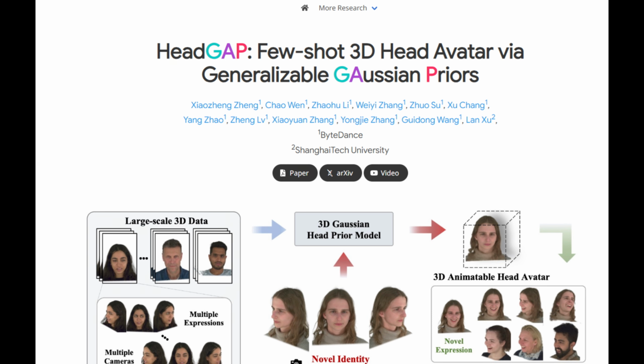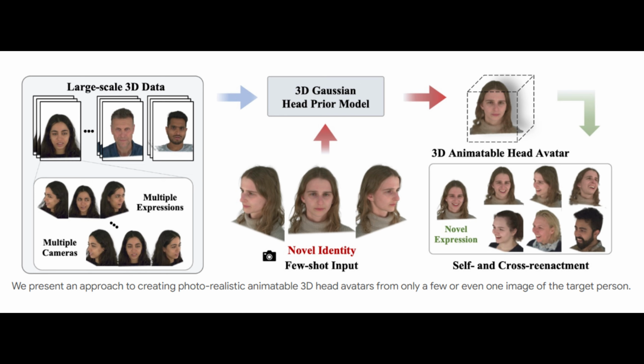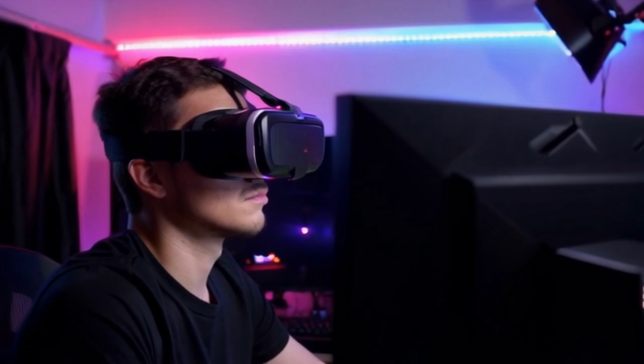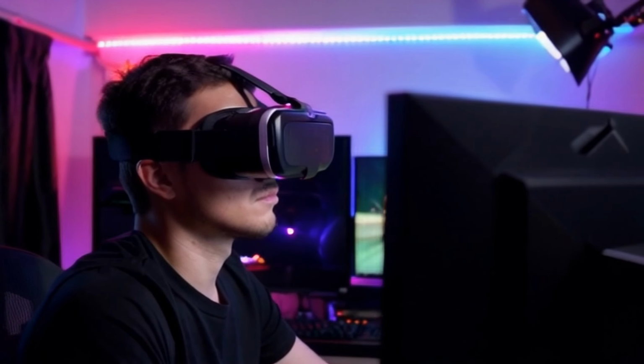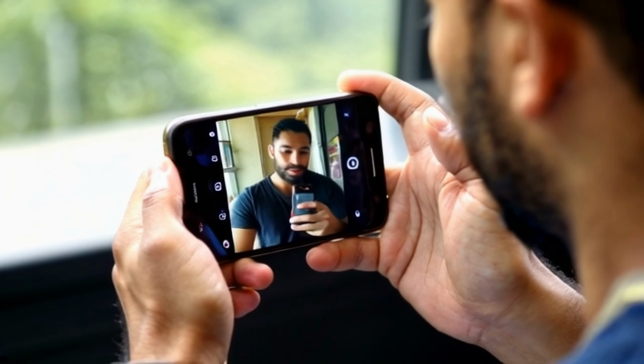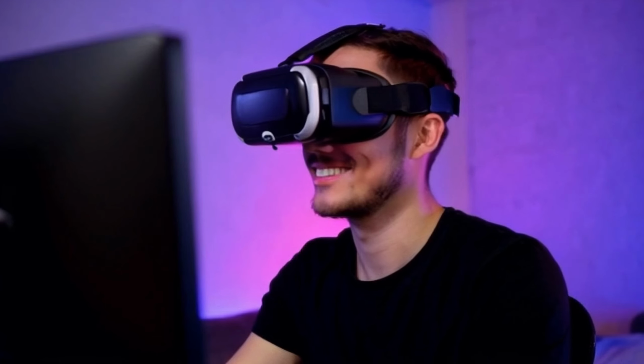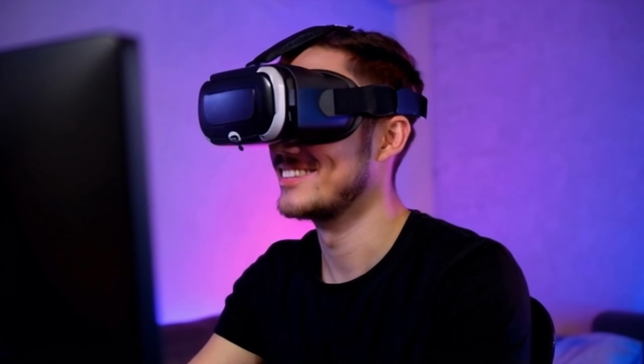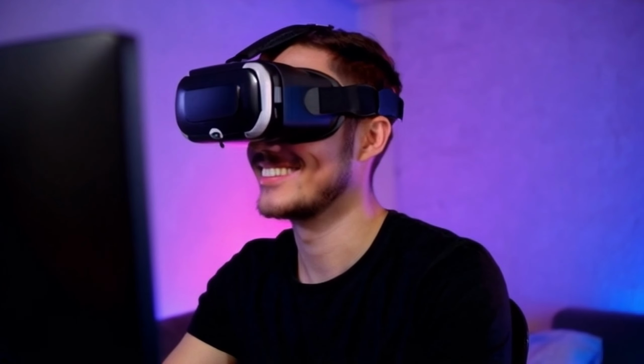Let's break it down. Imagine you're designing your character for a new VR game. Instead of choosing from pre-made options, you simply upload a selfie and boom, there's a 3D avatar that looks just like you, able to make all kinds of expressions. Sounds like sci-fi, right? Well, it might be closer to reality than you think.